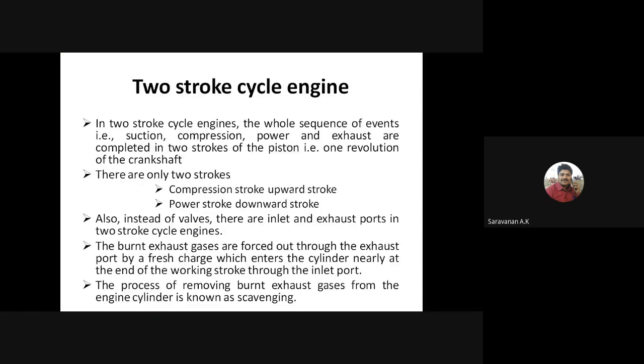But in the two-stroke engine, the four processes, that is suction, compression, power, and exhaust, take place in two strokes itself. The suction and compression will take place in the upward stroke, and the power and exhaust will take place in the downward stroke. So the difference between the 4-stroke and 2-stroke is the power stroke.